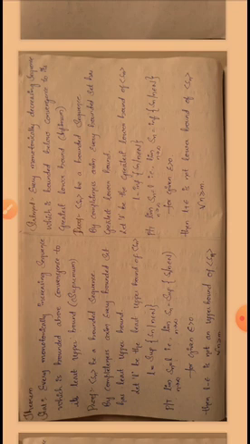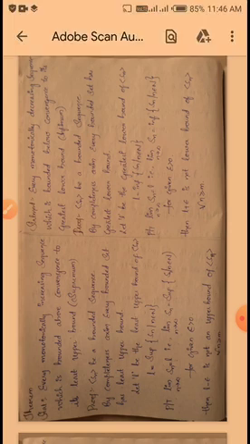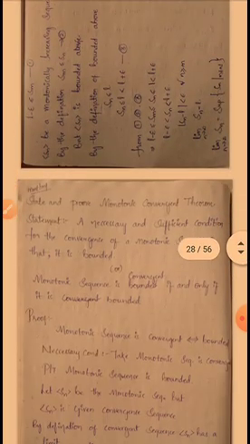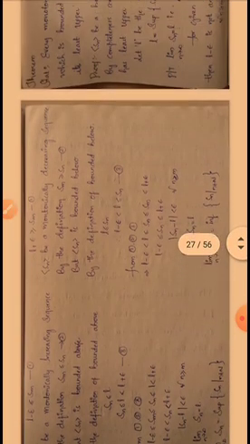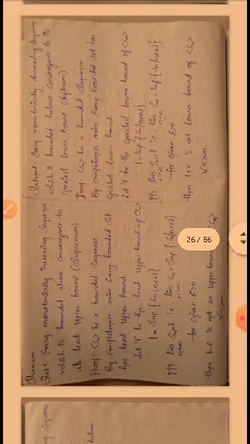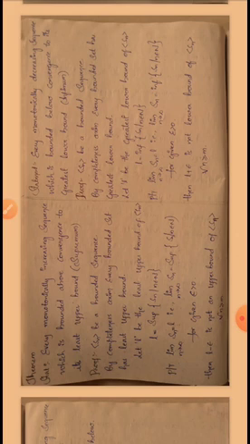So we have to prove that limit n tends to infinity, Sn is equal to L. That is, limit n tends to infinity, Sn is equal to supremum of Sn such that n belongs to N. We have to show this condition.